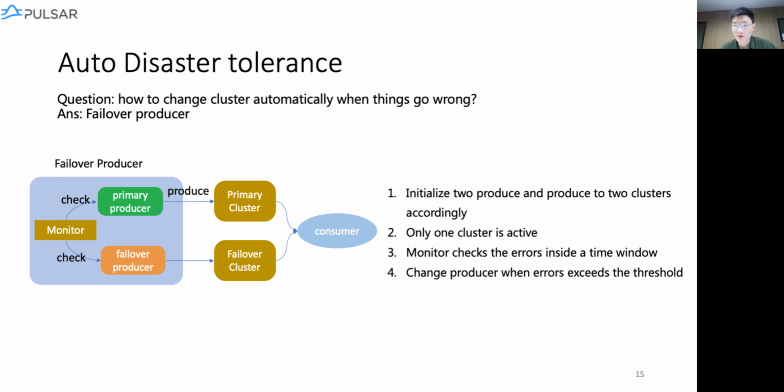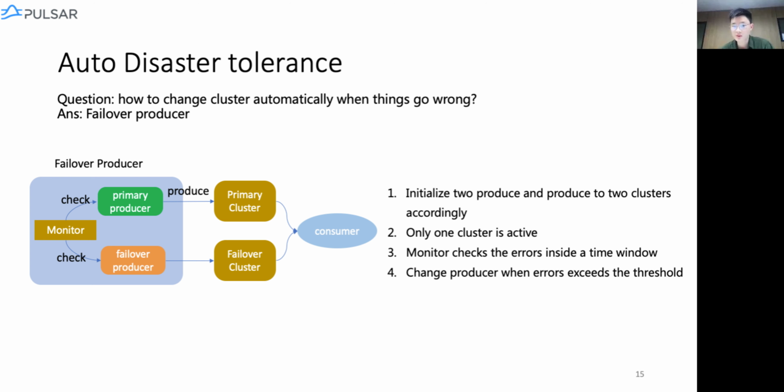But the problem is that we need to manually switch the cluster when the cluster is unavailable. And there's a time gap in the process, so the users need to wait before the cluster is available again. This may not be acceptable in some strict cases, and we came up with a strategy called the failover producer.